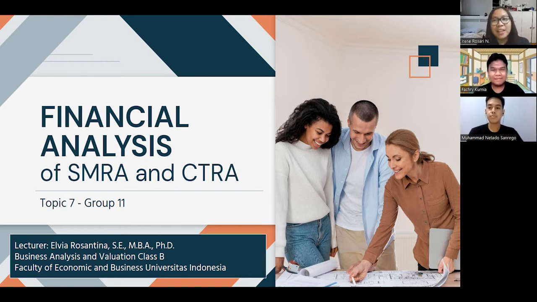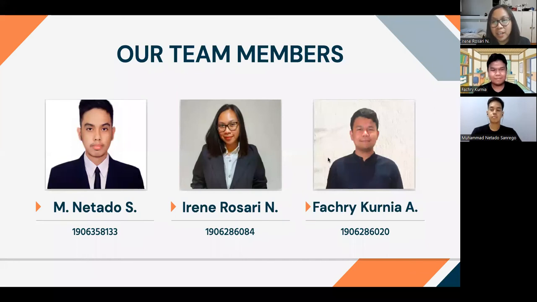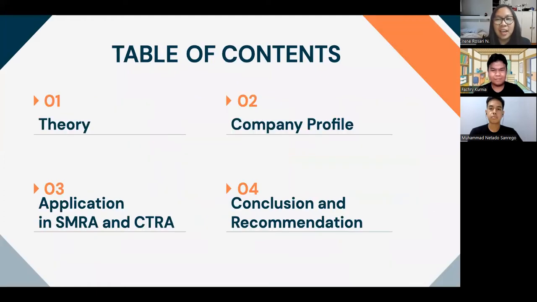And today we're going to talk about the application of financial analysis in the real estate industry, especially in PT Summarecon Agung and PT Ciputra Development. This project is part of the Business Analysis and Valuation subject in the Faculty of Economics and Business, University of Indonesia.